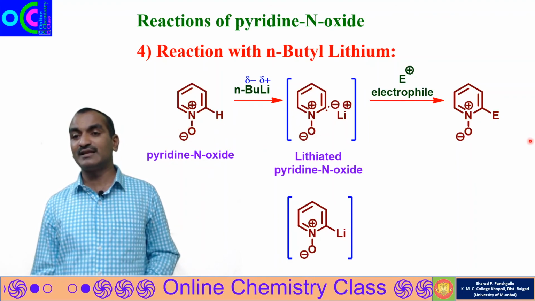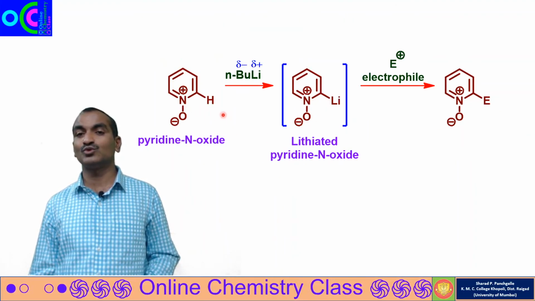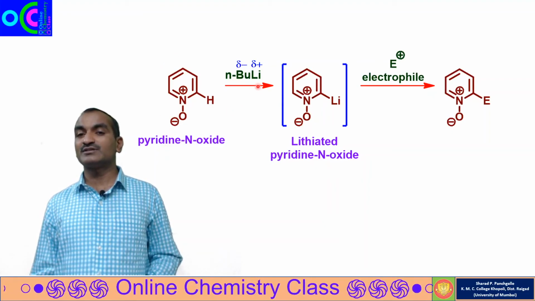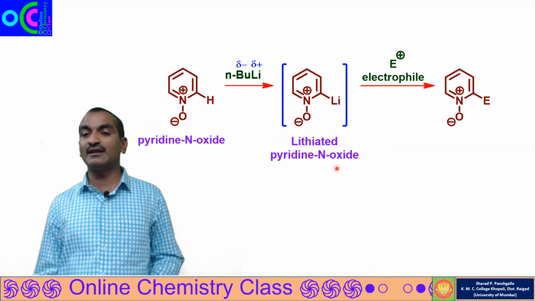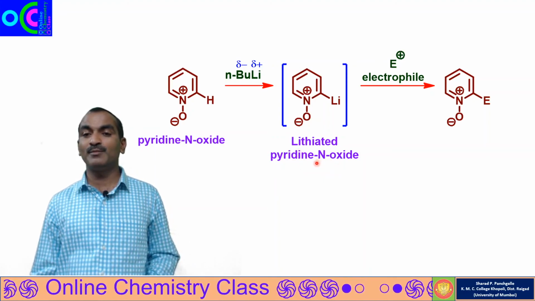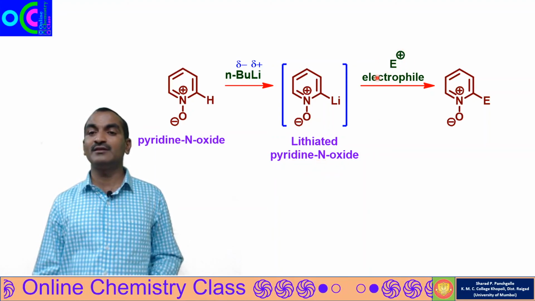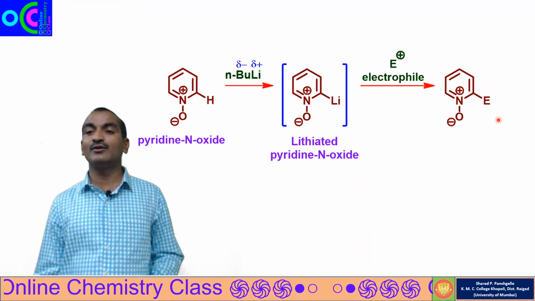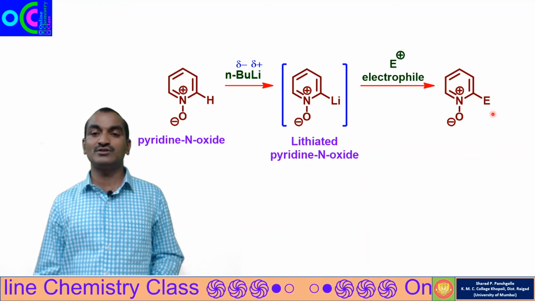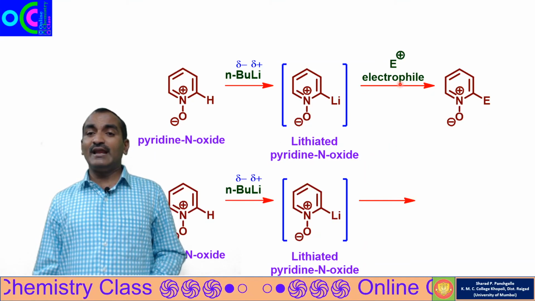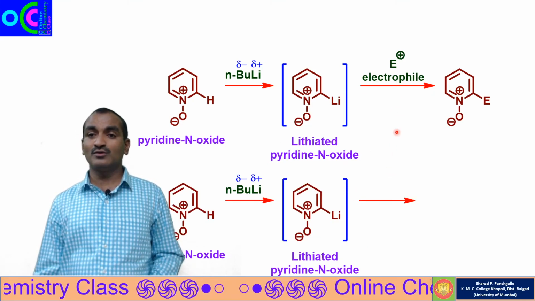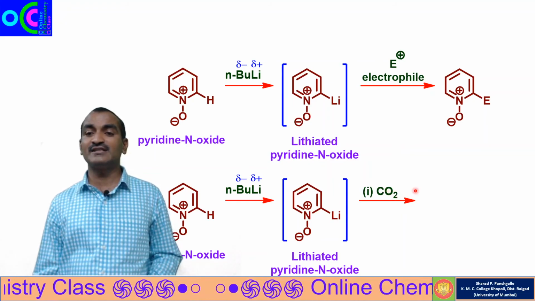So I will write this reaction as it is. Pyridine N oxide treated with n-butyllithium gives lithiated pyridine N oxide. Lithiated pyridine N oxide when treated with an electrophile undergoes electrophilic substitution reaction. Now we'll take different electrophiles. First we take carbon dioxide as the electrophile.